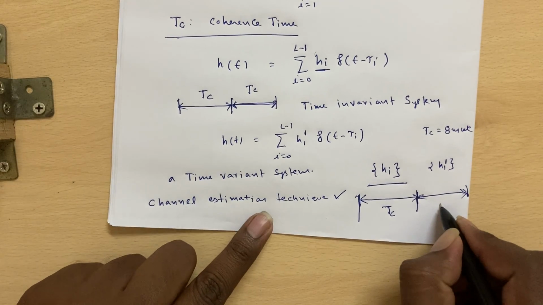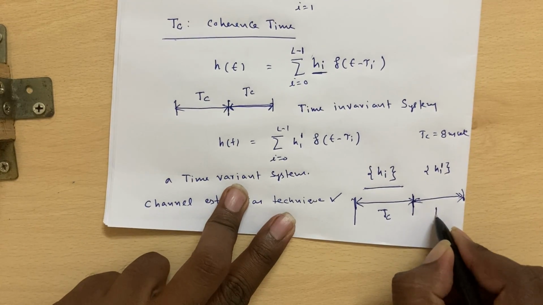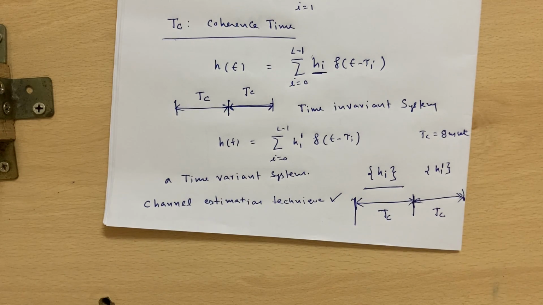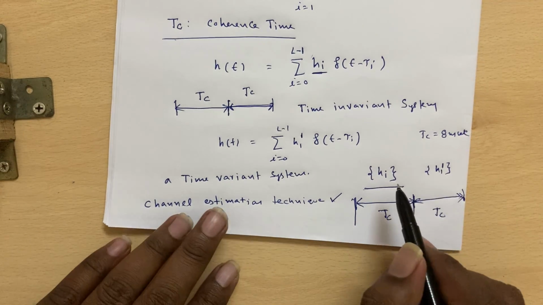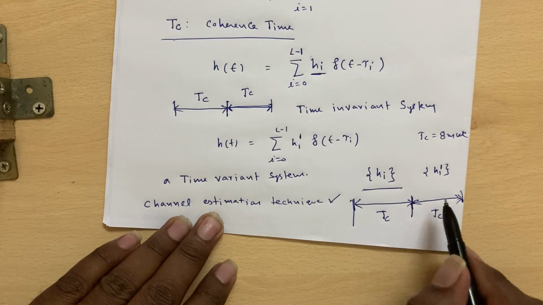So one time estimation is not sufficient because the receivers are moving and due to Doppler shifts, your channel will be a time varying channel. So you have to estimate the channel coefficients for every TC duration.